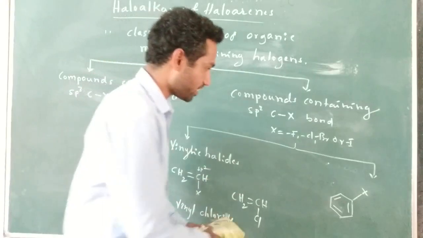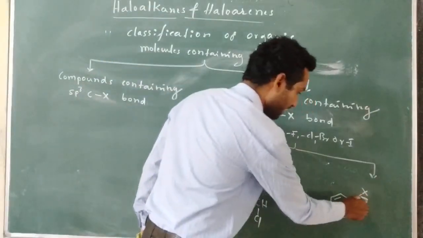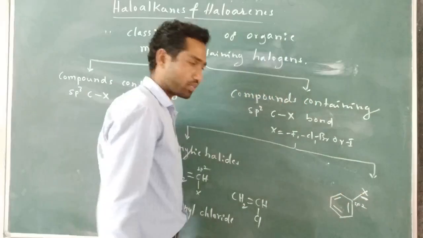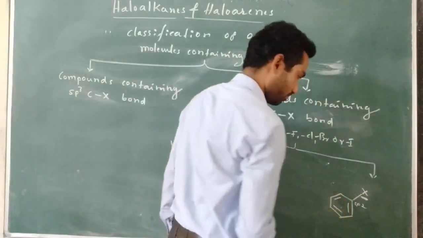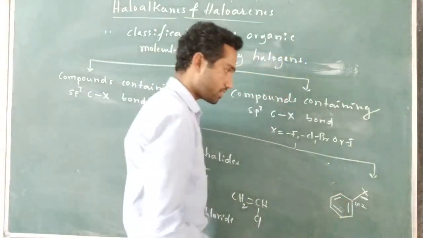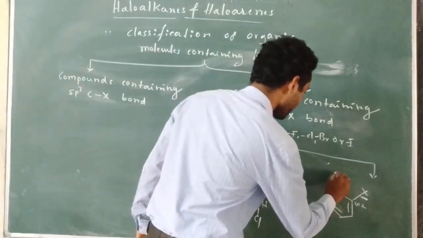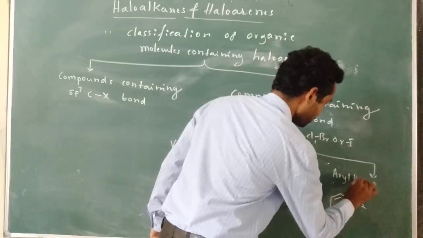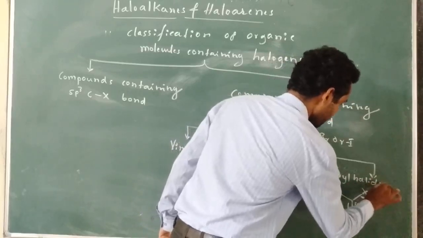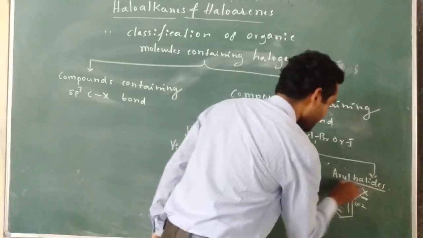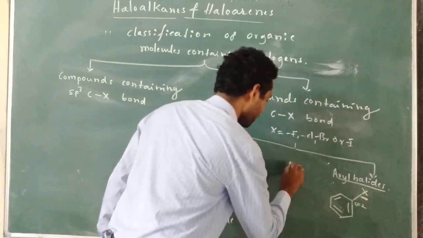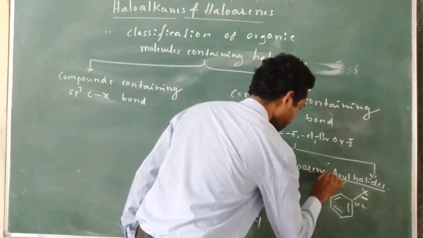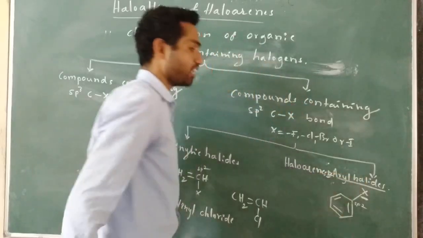So like that. Here the halogen atom is directly attached to the sp2 hybridized carbon of the benzene molecule, right? Such molecules are known as aryl halides, or they are also known as haloarenes.